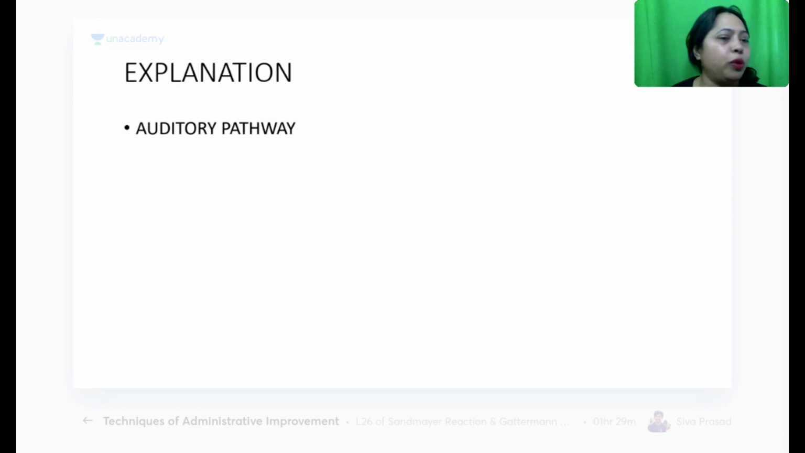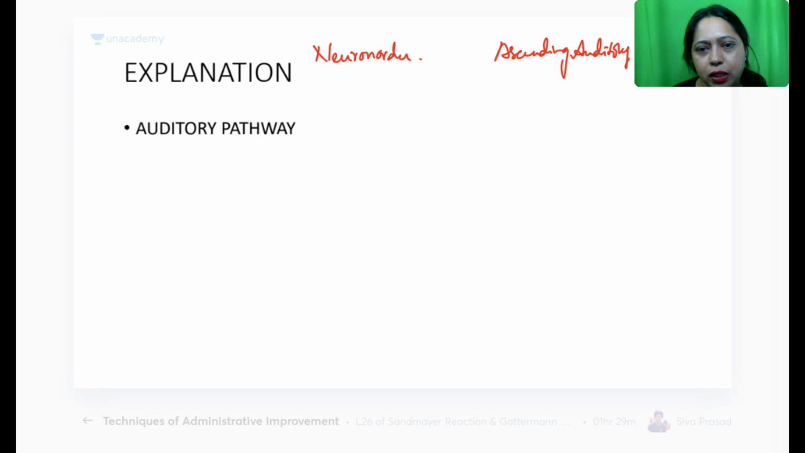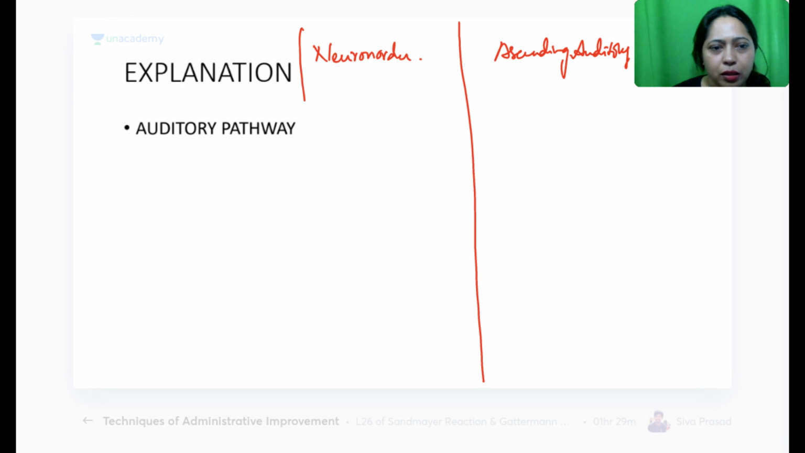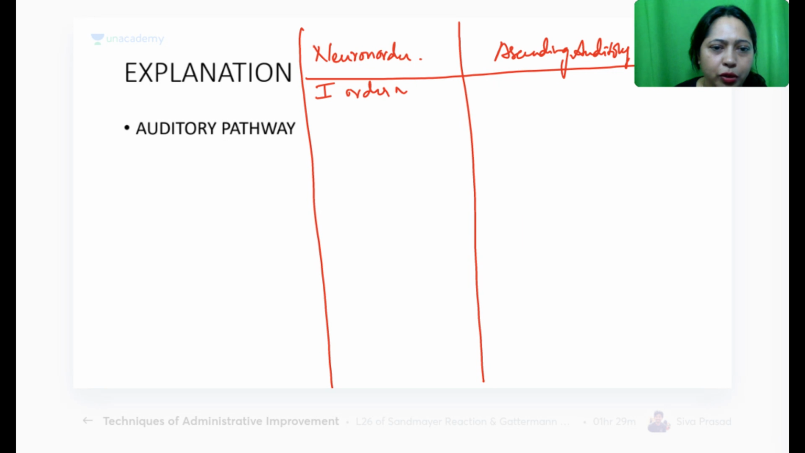Now, I would just give the neuron order here, and the ascending auditory pathway. You can just prompt me. All right, the first one, first order neuron. Where is the first order neuron? Anybody? First order neuron is which? In the inner ear, I know, but which neurons?